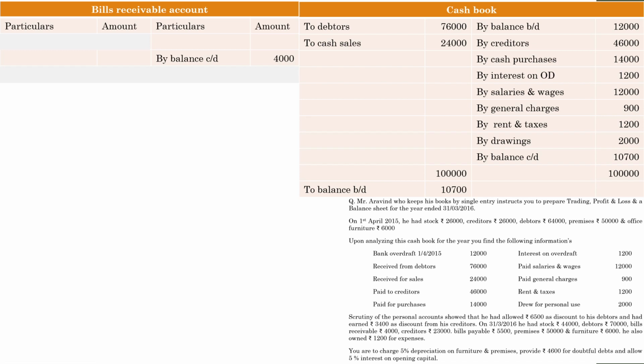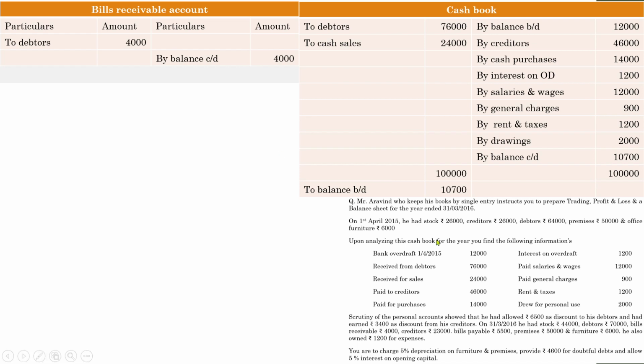So in order to get a balance of 4,000 in bills receivable account, during the year there might have been a bill drawn on debtors. So whenever a bill is drawn on debtors, what is the entry? Bills receivable account debit to debtors. So in the bills receivable account you have to note it as to debtors 4,000.